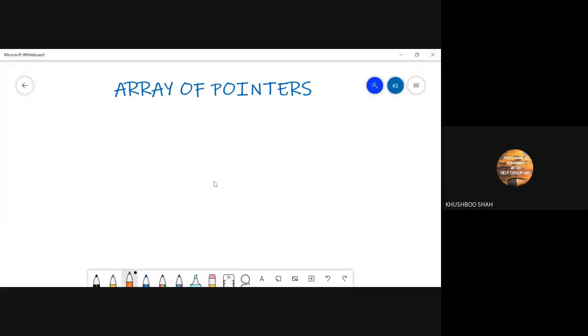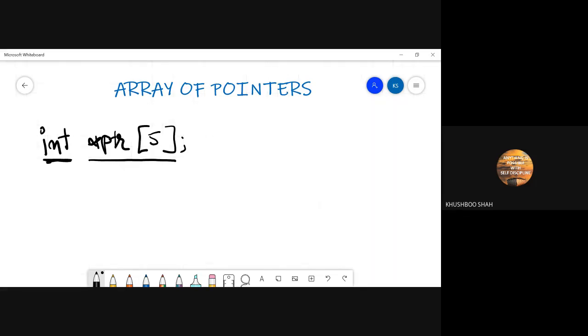Okay, so the topic is array of pointers. So I declare first one pointer. So I'm just writing int *ptr. Okay, so this is my normal pointer. But when I say, let's say I'm giving the range 5, it means this is my array of pointers. Now because this has an integer data type, it means I can store only addresses of integer variables.